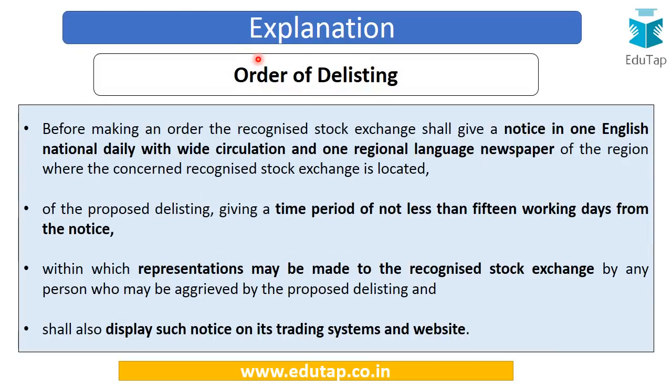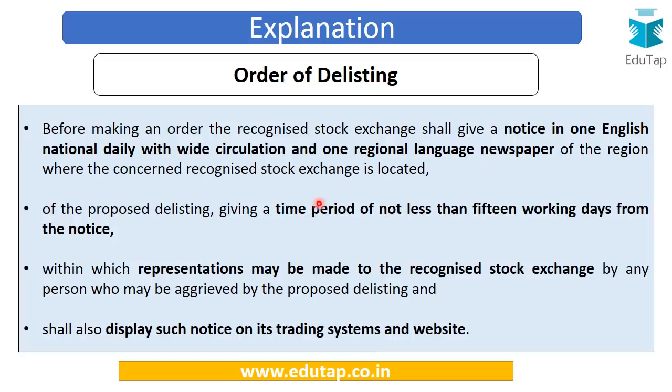Now the order of delisting. Before this order is passed by the recognized stock exchange, it is necessary that a notice is given in one English national newspaper with wide circulation and one regional language newspaper of the region in which the recognized stock exchange is located. This notice should relate to the proposed delisting and should give a time period of not less than 15 working days from the notice.